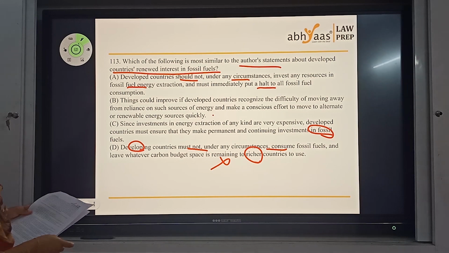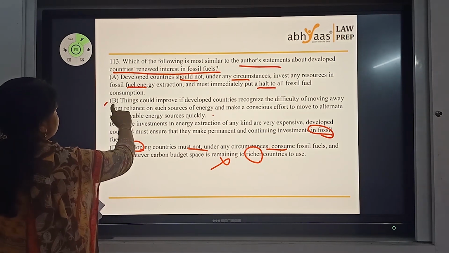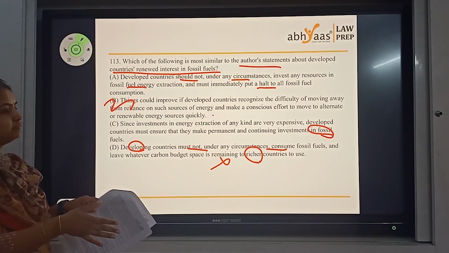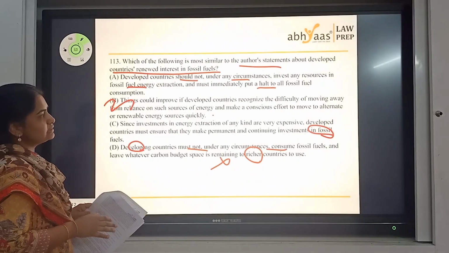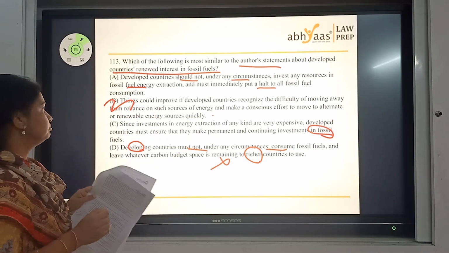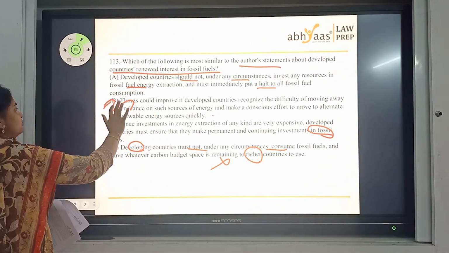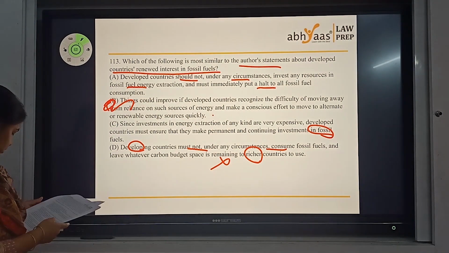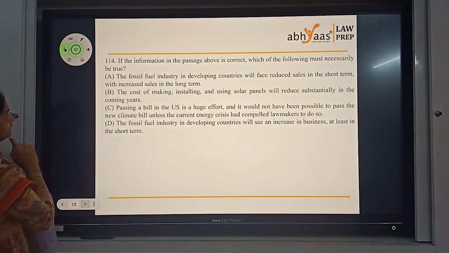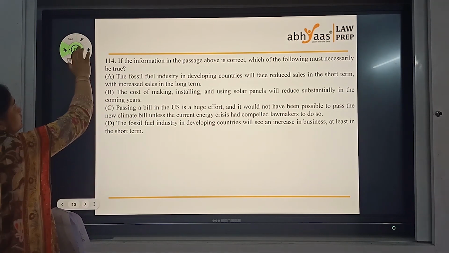It's somewhere between A and B, so a careful look is needed. This is my better answer here. If you invest in fossil, stepping away from it becomes a little difficult and people might want to continue. So that needs to be done with a little bit of caution. So B turns out to be my answer for this question. I hope you felt it was an easy question, not a difficult one.